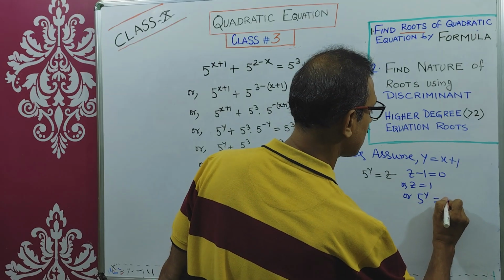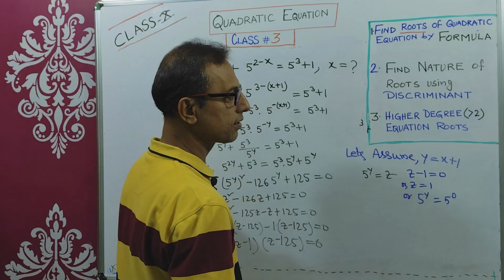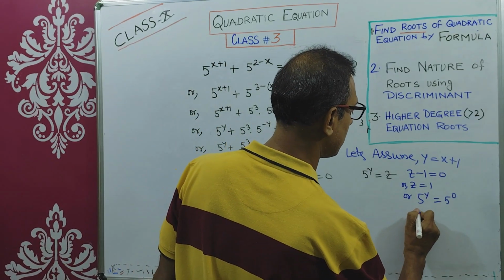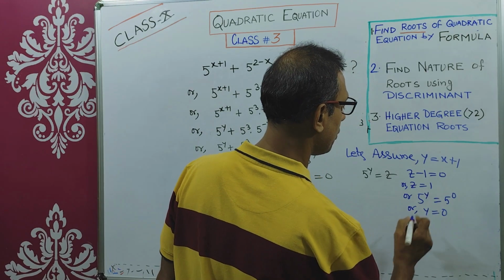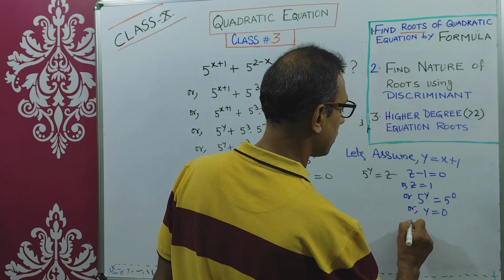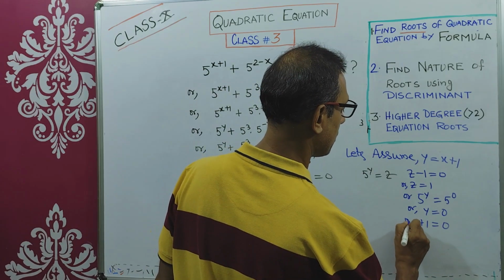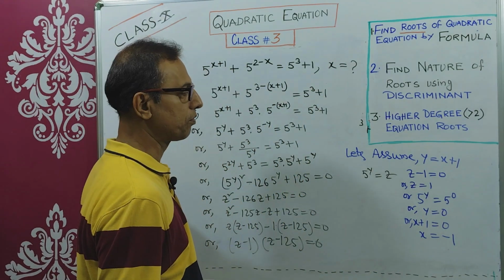equals to 1 means you can write down 5 to the power 0. You will make both the bases equal. So if 5 to the power y equals to 5 to the power 0, that means y equals to 0. y equals to x plus 1. That means x plus 1 equals to 0. That means x equals to minus 1. One root we have found out.